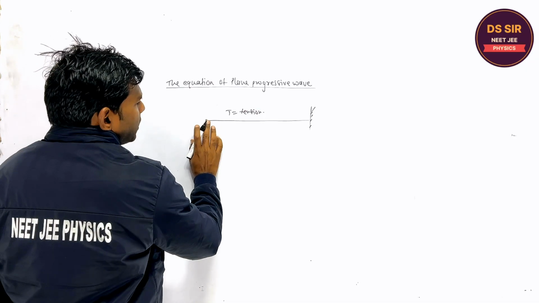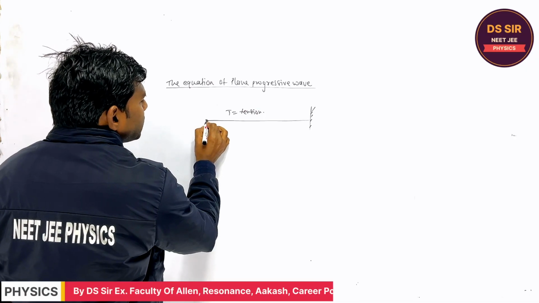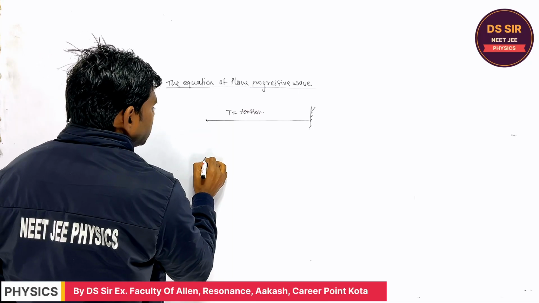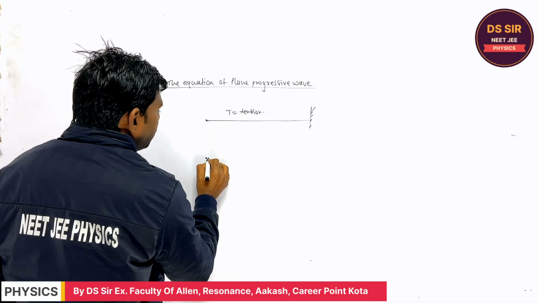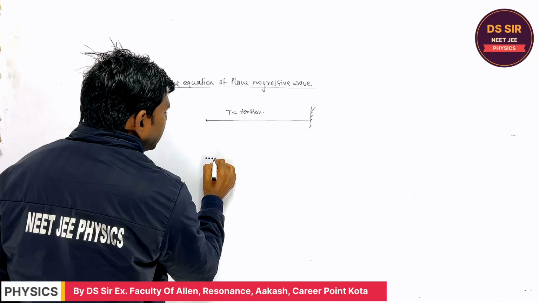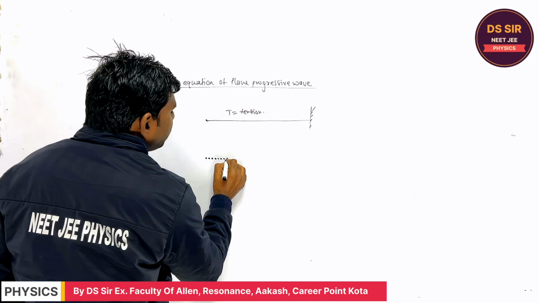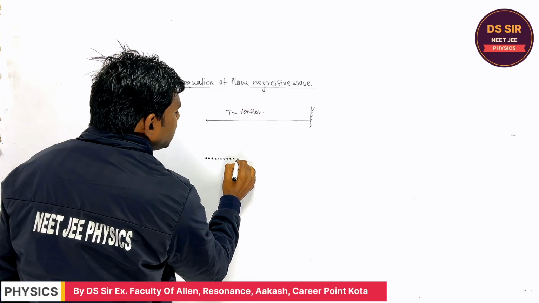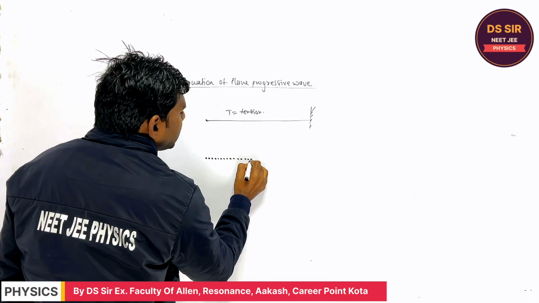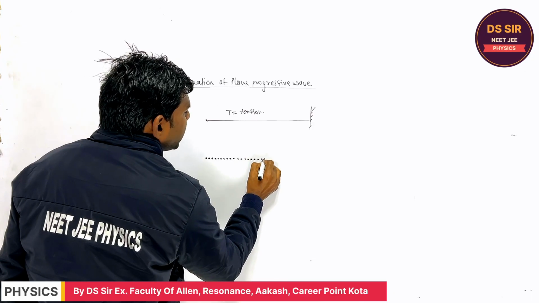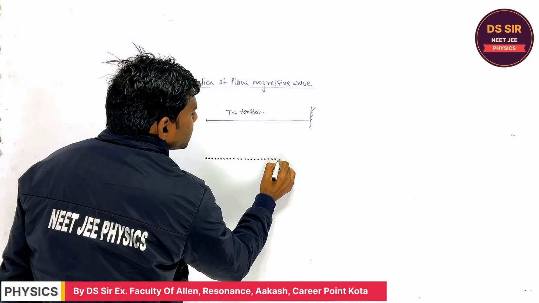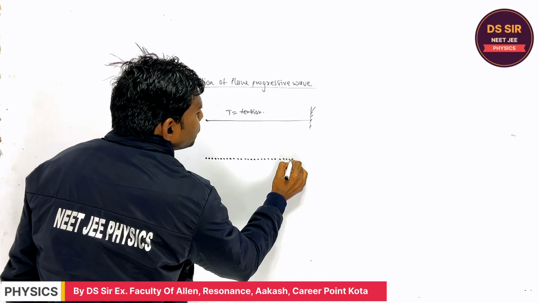Listen to one thing. If you consider any point, suppose this is the point, this is another particle, another particle. So different particles are arranged side by side along this length, you can assume, right?